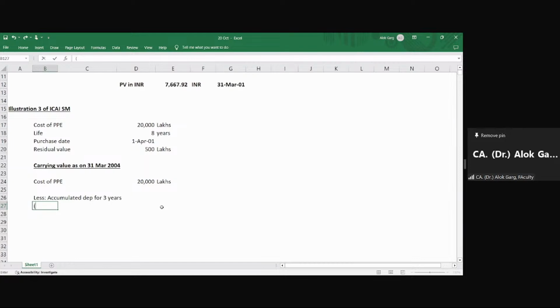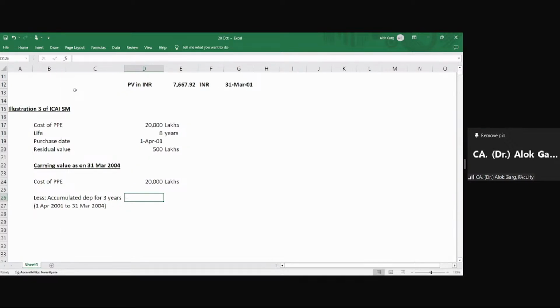1st April 2001 to 31st March 2004. What is my depreciation for 3 years?